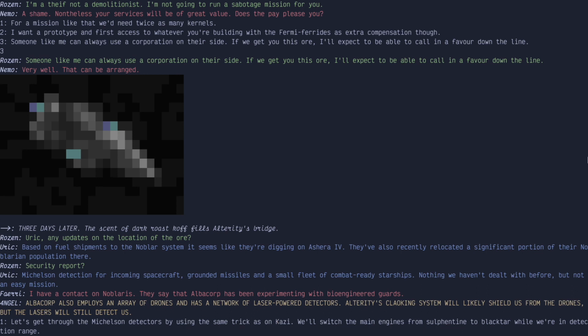Alterity's cloaking system will likely shield us from the drones, but the lasers will still detect us. Let's get through the Michelson detectors by using the same trick as on Kazi. We'll switch the main engines from Selfantine to Black Tower while we're in detection range. Let's go in through the front. Forge papers and a historian will come in through customs.